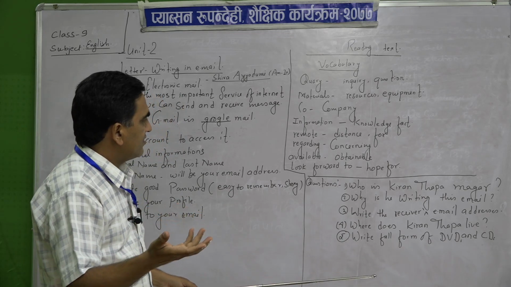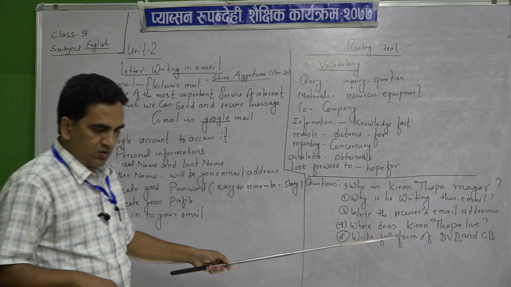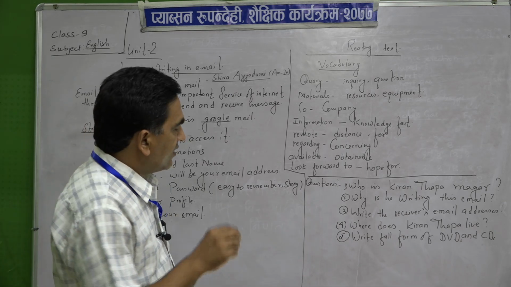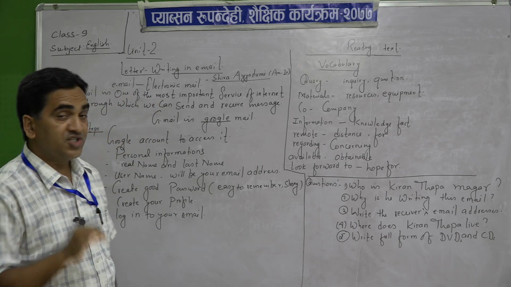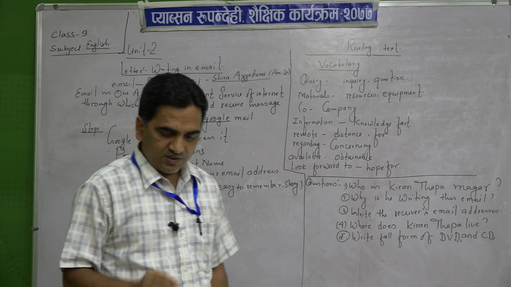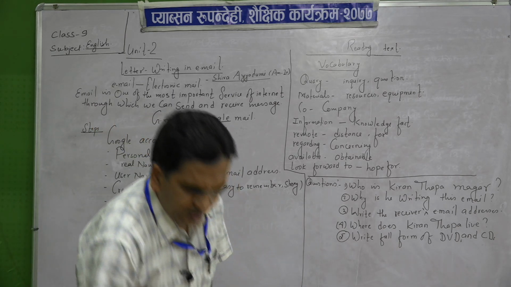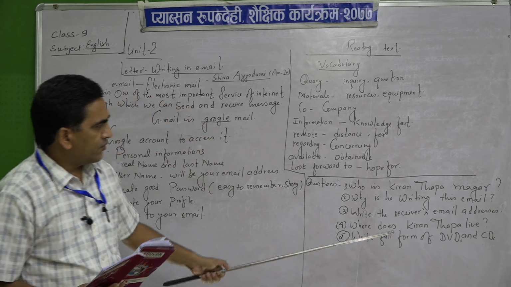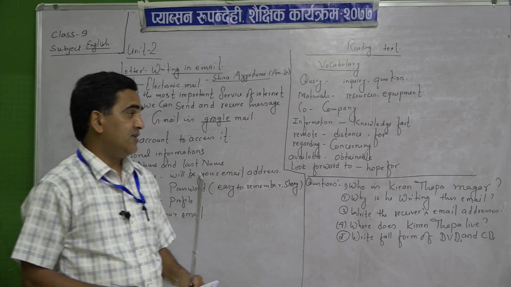Okay. Now, what is here, my dear students? You can see compact disc. CD means compact disc, D-I-S-C, and DVD means digital versatile disc.